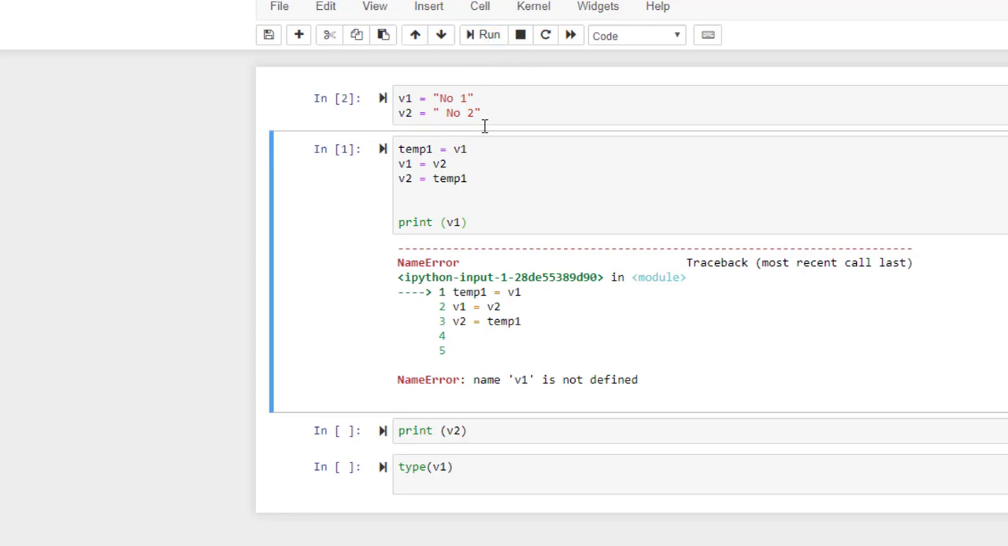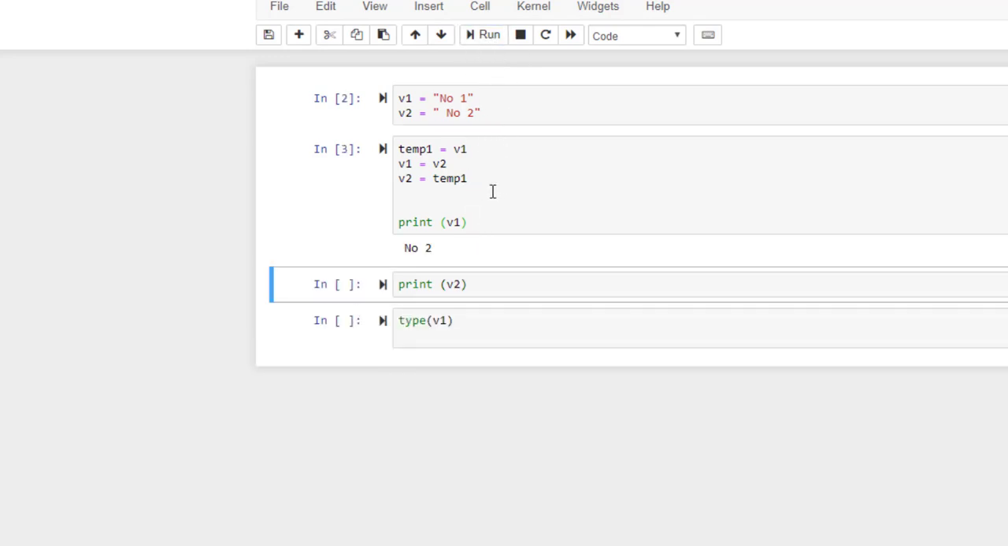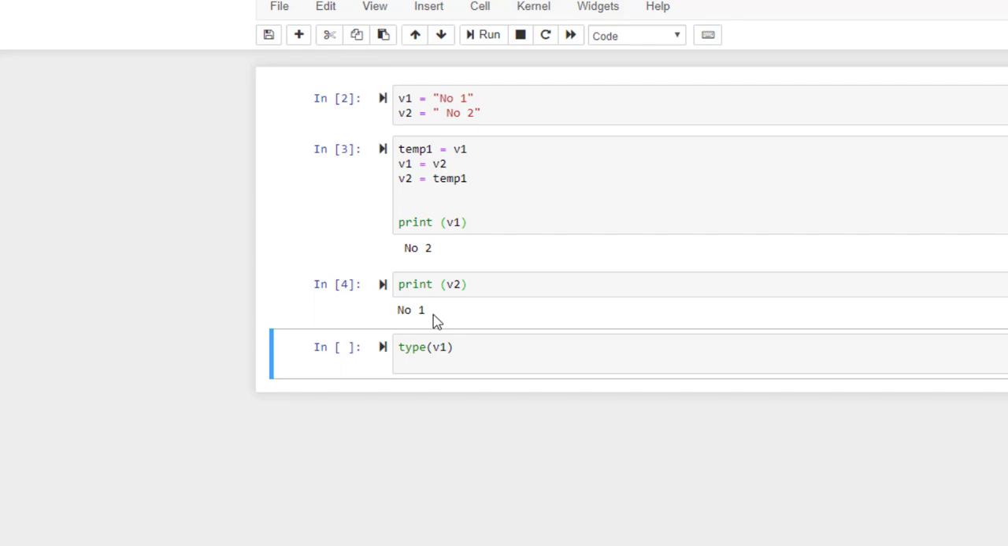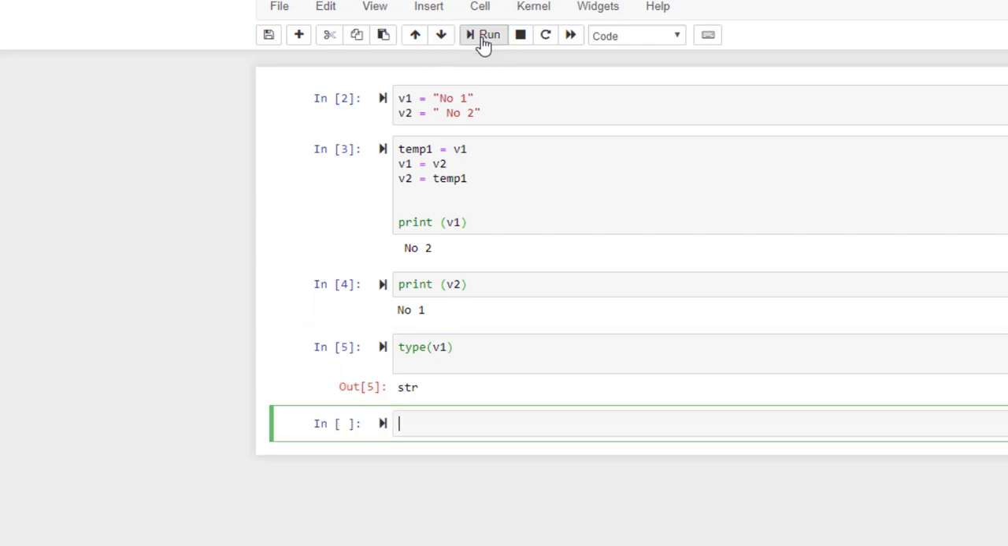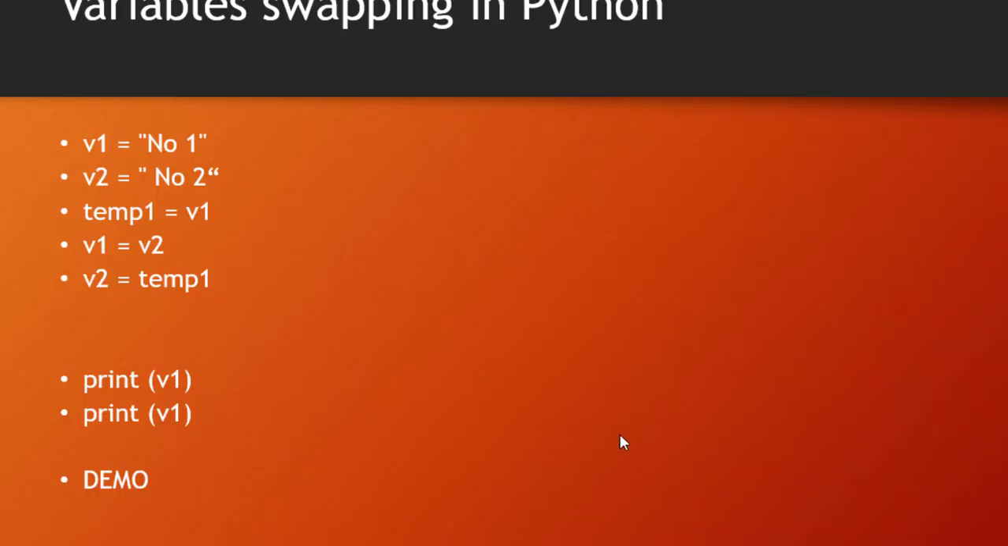By the time I say print, I need to run this one first before I run this one. So when I say print variable 1, it prints number 2. That is, variable 1, which is supposed to be number 1, is now number 2. When I say print variable 2, it's now number 1. Do we understand it now? So it has swapped it. And when I want to know the type of variable 1, then it's string. So it has swapped the string for the variable.